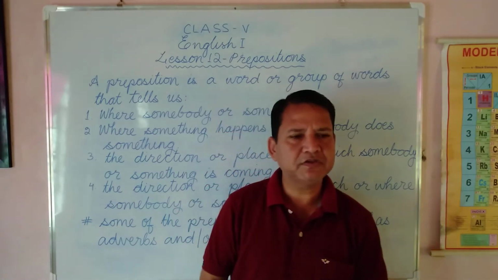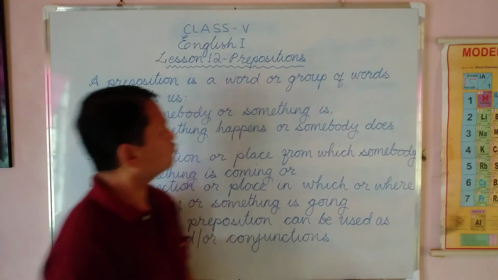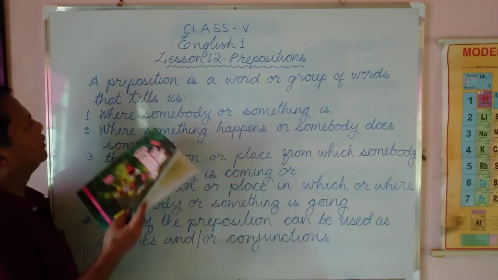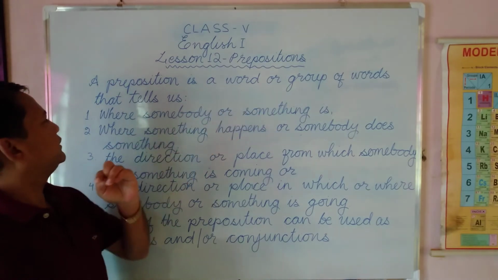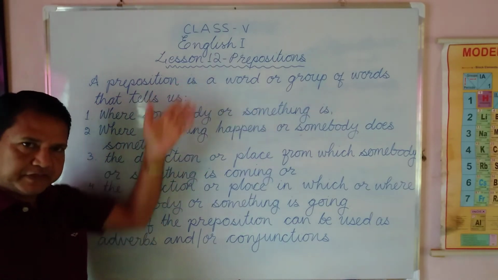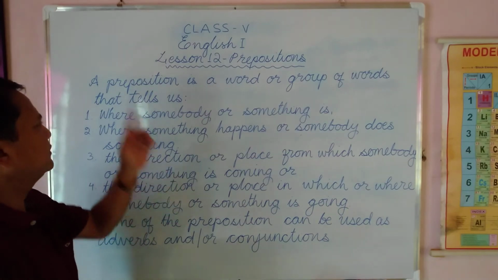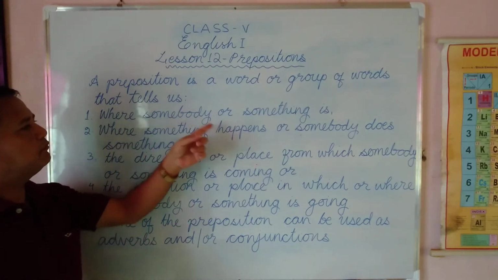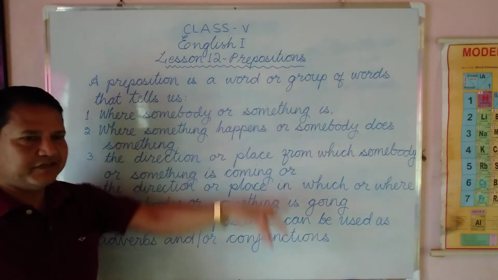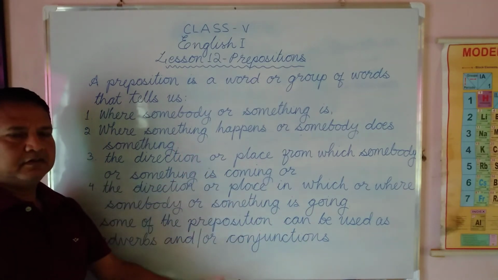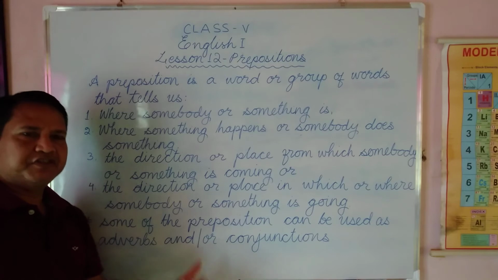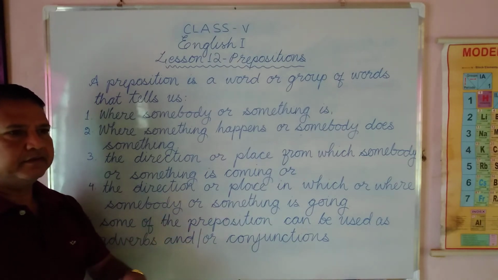Now let us see the definitions. A preposition is a word or group of words that tells us, this is very important, pay attention, where somebody or something is, the position. Like in, under, beside, behind.